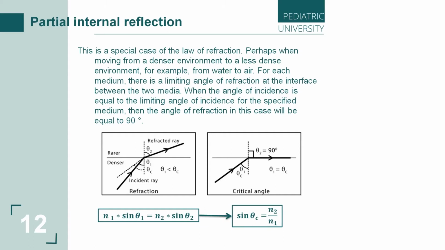And what happens? The light beam spreads along the surface, on the border between the mediums, on the first surface of the second medium. This is the law of partial internal reflection.